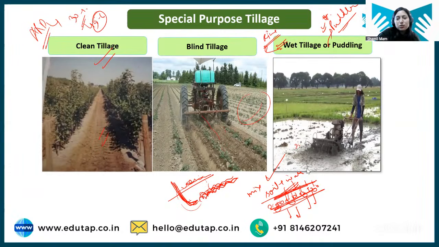What is strip tillage, Sujeet? Strip tillage is when we are doing the tillage operation in strips. The entire field is not tilled; rather, strips are tilled, strips are opened, and there we are sowing the seed. Okay.